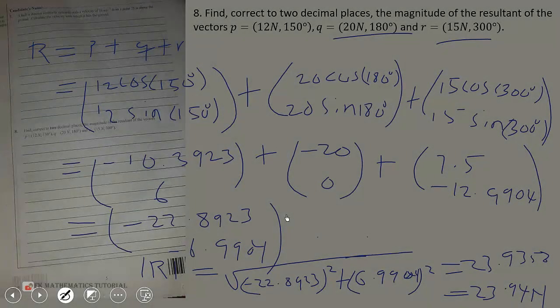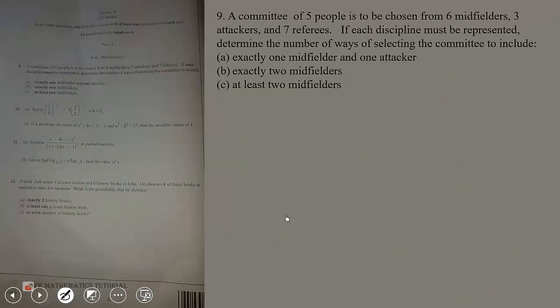Thank you once again for tuning in for us to continue solving the WASSCE Further Mathematics Paper 2 from where we left off. So WASSCE 2023 Further Mathematics Paper 2. We are continuing from question number 9 through 16. If you are looking for questions 1 to 8, you can check the previous video that we uploaded on this channel. So to begin, let's proceed to question number 9.